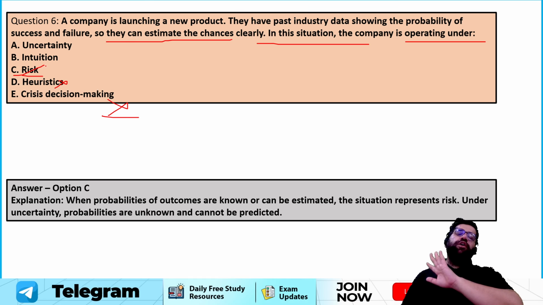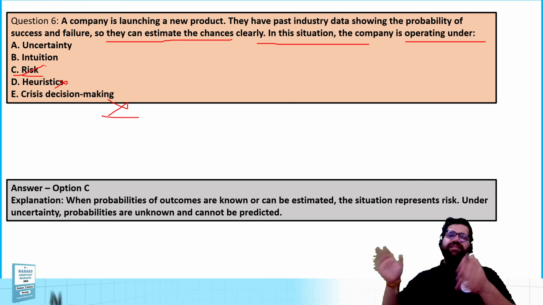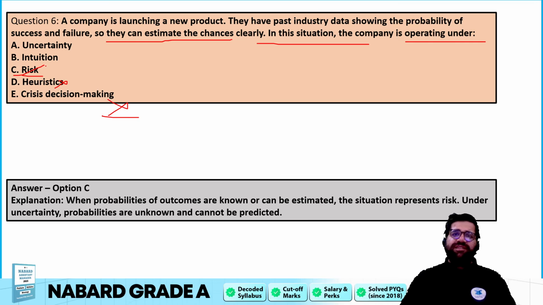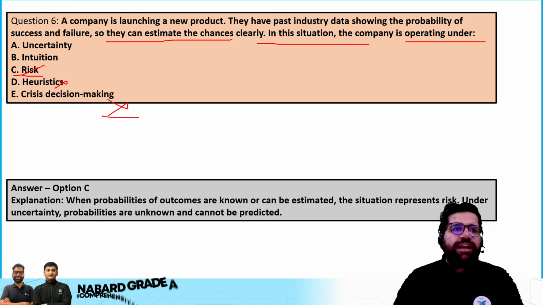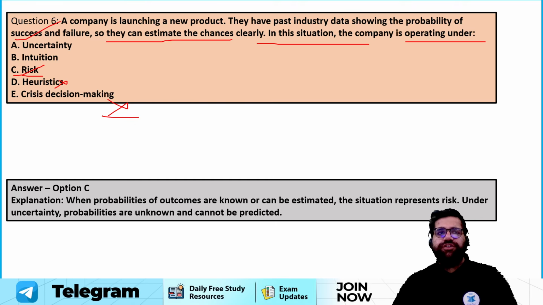Uncertainty is like you will not even have 1% of probability or any kind of numbers, right? So that is uncertainty. Uncertainty is basically the mother of all risk. If you are making a decision under uncertainty, it's very tough. But if you are making a decision under a risk situation, then yes, it's comparatively easier than uncertainty. So the correct answer over here will be option number C, because you can see that probabilities of success or failure are given in the question.